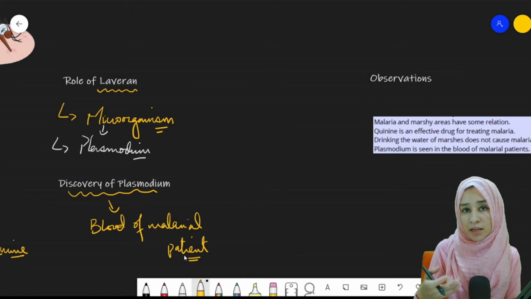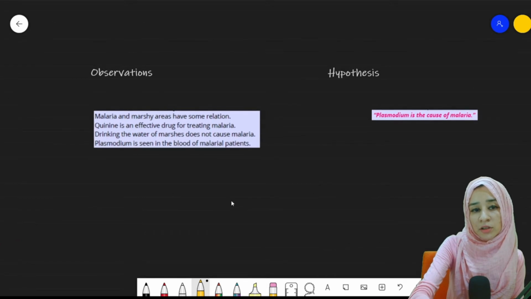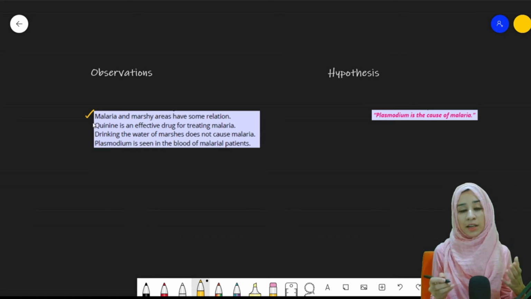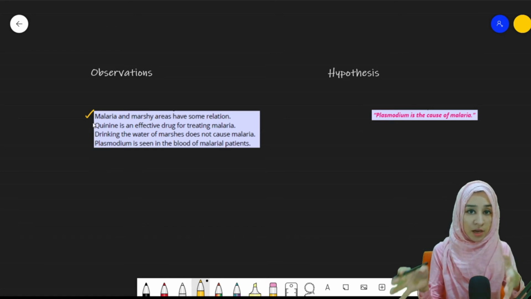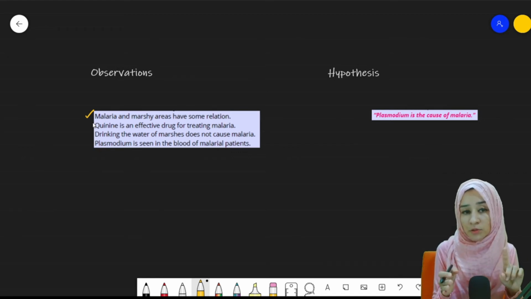The problem has been identified based on a number of observations. There are 4 basic observations. The first one was malaria in marshy areas. We knew that malaria is present within the marshy areas, so malaria and marshy areas have some connection with each other. The first observation was this.